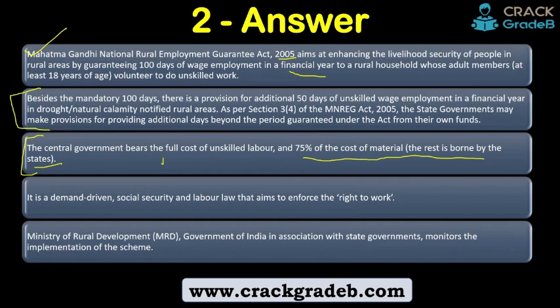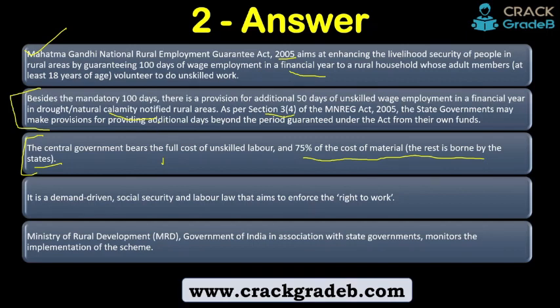This is also important. Besides the mandatory 100 days, there is a provision for additional 50 days of unskilled wage employment in a financial year in drought or natural calamity notified rural areas. So who notifies it? The Union government. As per Section 3(4) of the MGNREGA Act 2005, the state government may make provision for providing additional days.